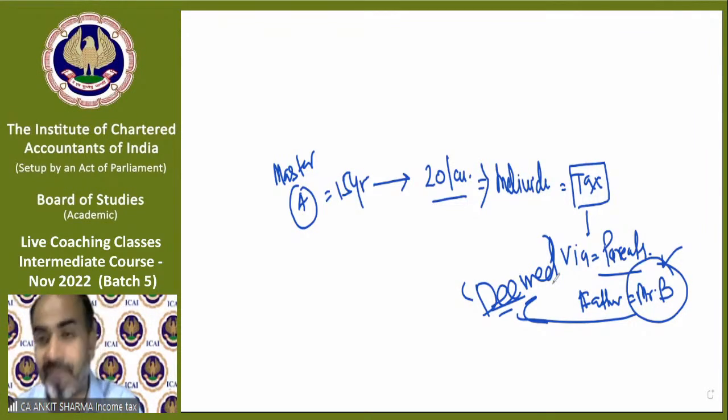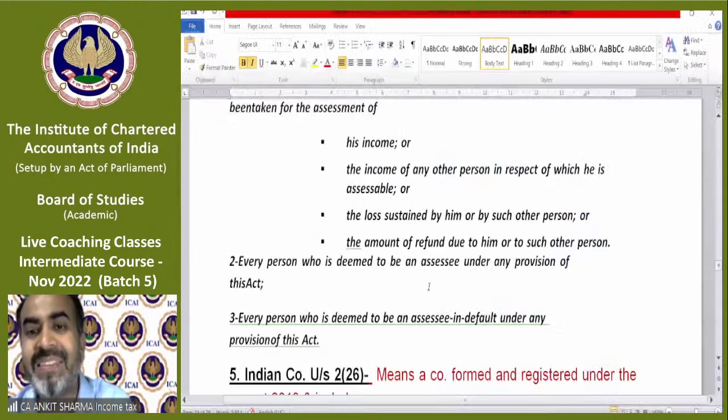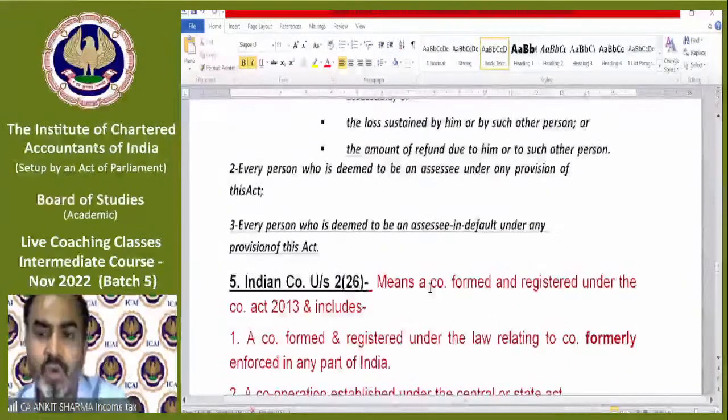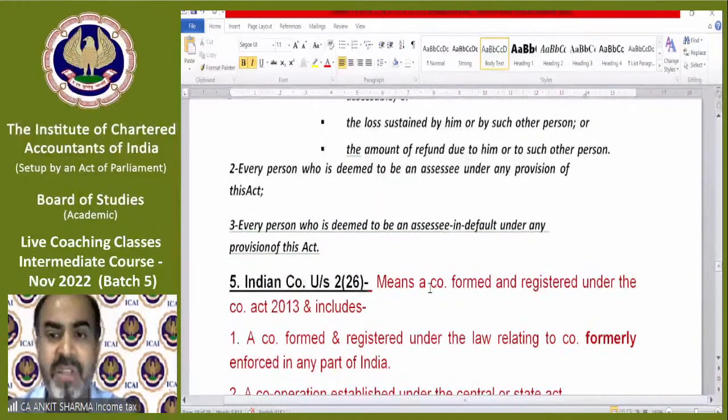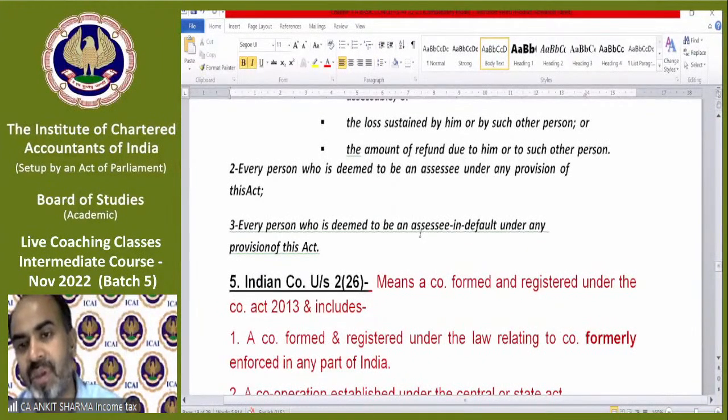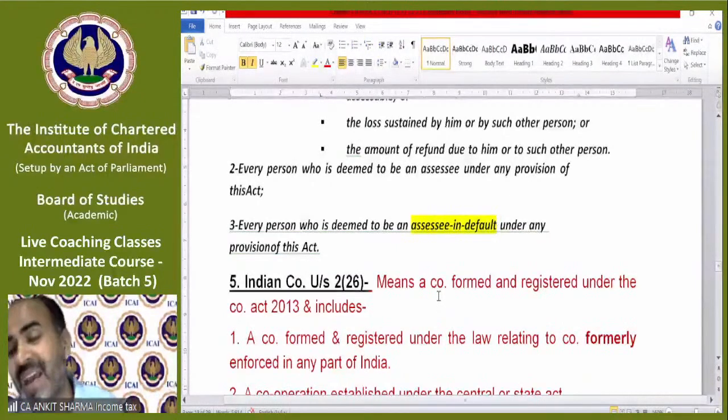In the same way, I told you about the artificial juridical person: if the God is there, it is the income of God, and God is not going to pay tax. So on behalf of God, the trust needs to pay tax. So technically the trust also is a deemed assessee. In the same way, body of individuals, all cases of body of individuals will also be treated as deemed assessee. So if you are not the direct assessee but the indirect assessee, then also you will be an assessee. And the last point: every person who is deemed to be an assessee in default, assessee in default, is also treated as assessee under the Income Tax Act.